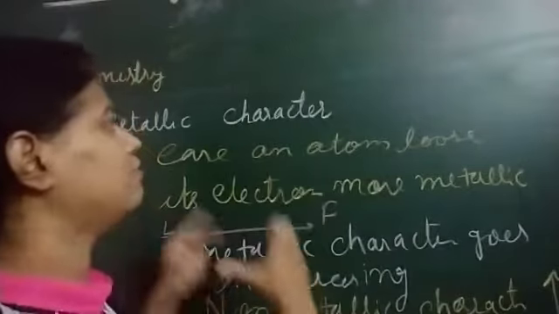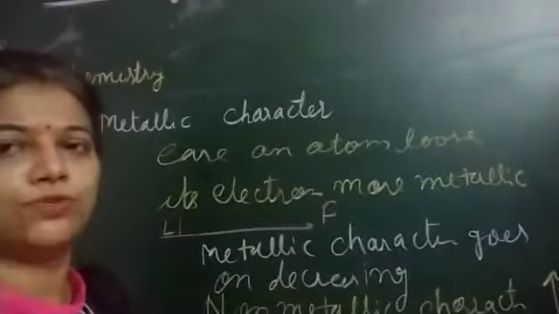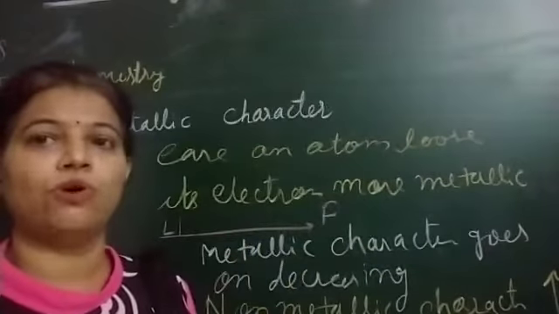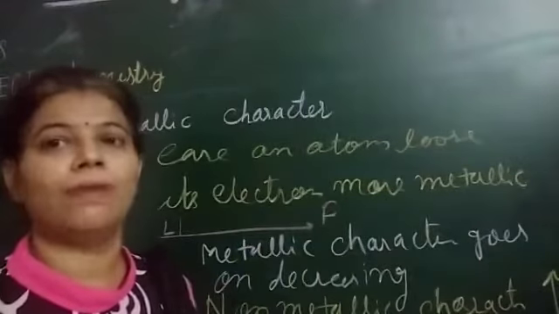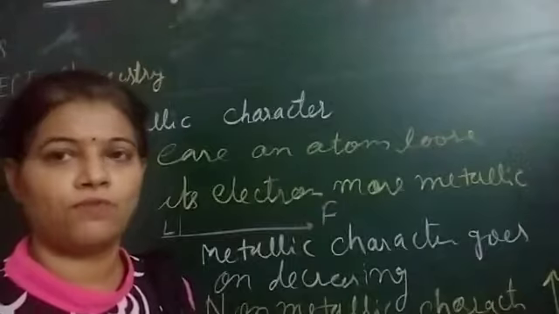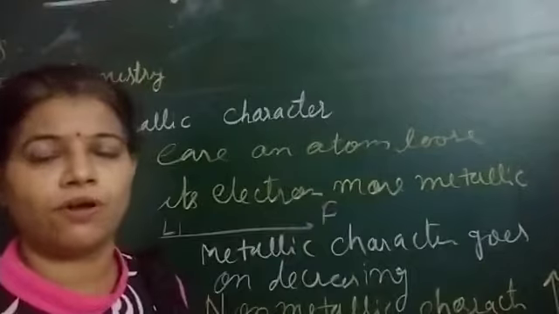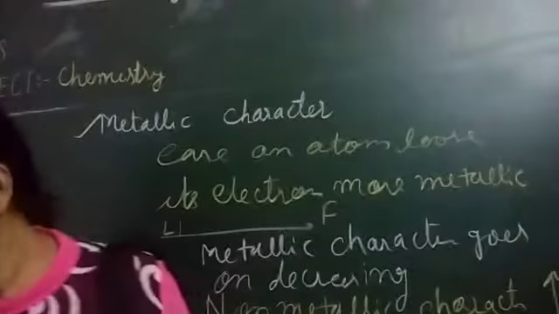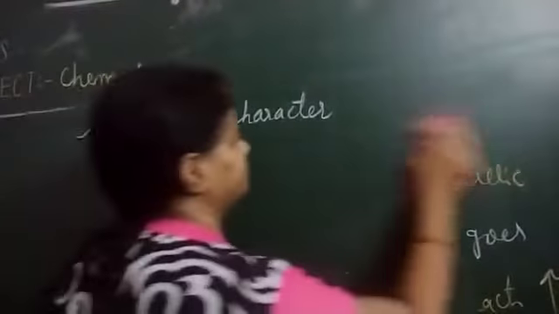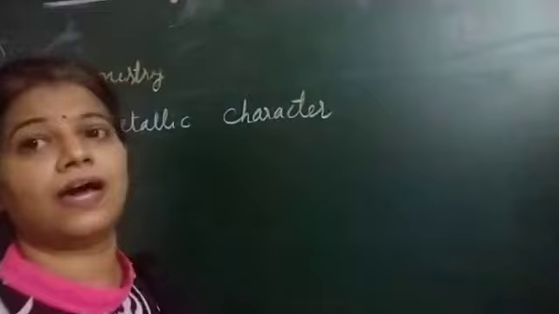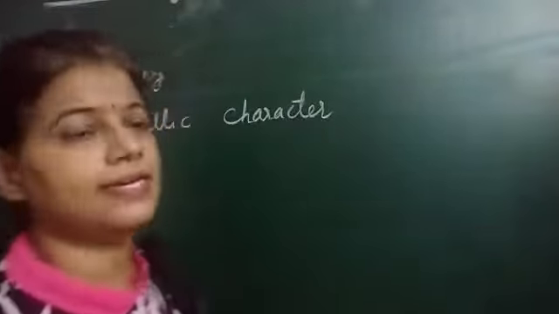Now we will see what happens from top to bottom. You got what happened as we move from left to right. Now if anyone asks which is more metallic, sodium or carbon, what is your answer? Sodium. Which is more metallic, beryllium or boron? Beryllium. Which is more metallic, sodium or boron? Sodium. Remember, in a period metallic character goes on decreasing while non-metallic character goes on increasing.